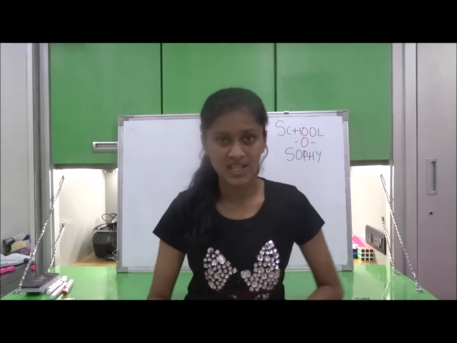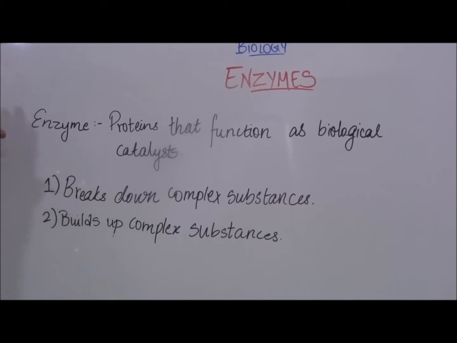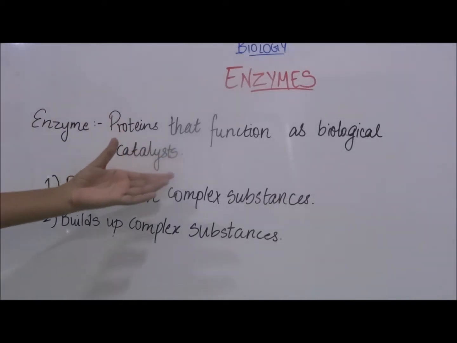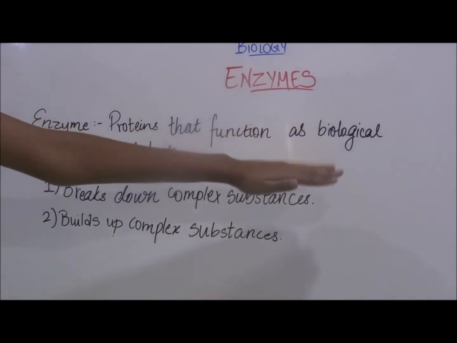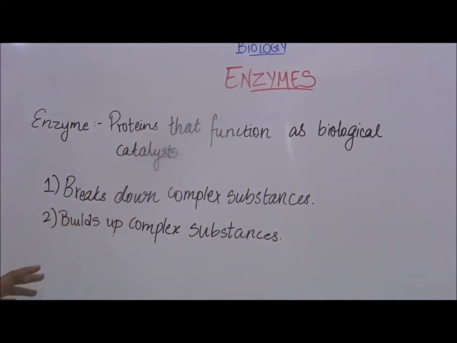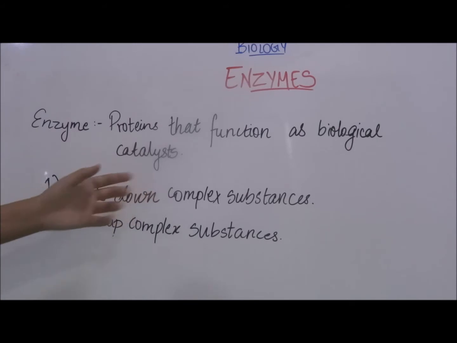So in today's video, I'm going to speak about enzymes. So let's start. Enzymes are proteins that function as biological catalysts. Basically, a catalyst is a substance that speeds up a chemical reaction. There are many other catalysts, but enzymes are biological catalysts. This means that they work inside our body. So basically, the function of an enzyme is to speed up the chemical reactions that take place in our body.